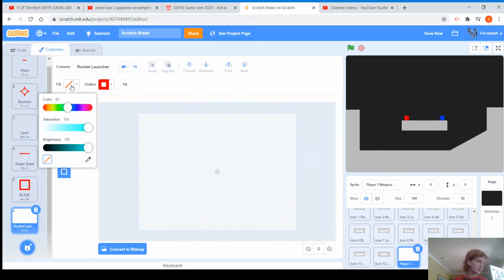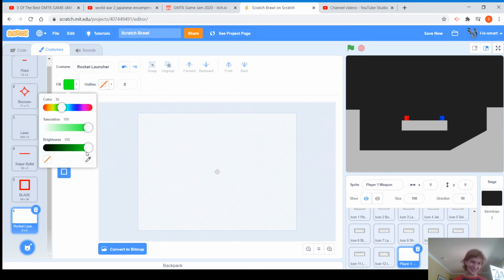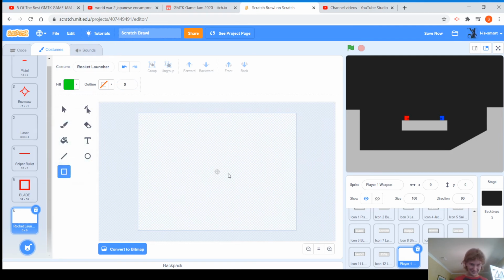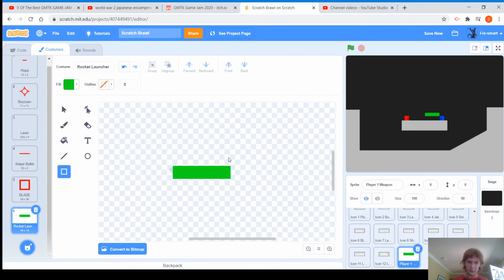Okay, so let's make this green and red, like so many rocket launchers. Let's just do that. Then let's make a little curve at the top. Let's do that. Click right in the middle. Point curve. That's good enough for now. I don't really care about the rocket launcher.